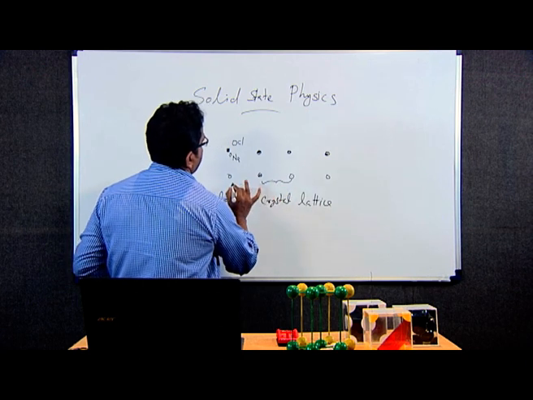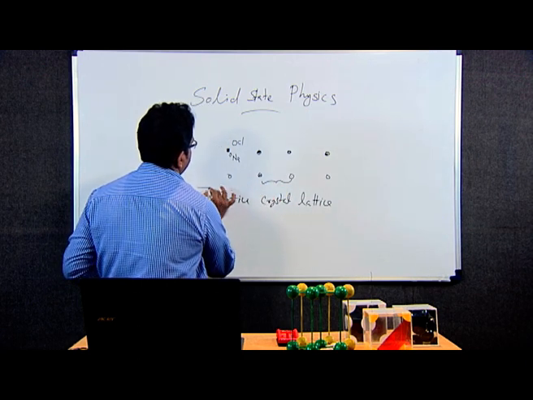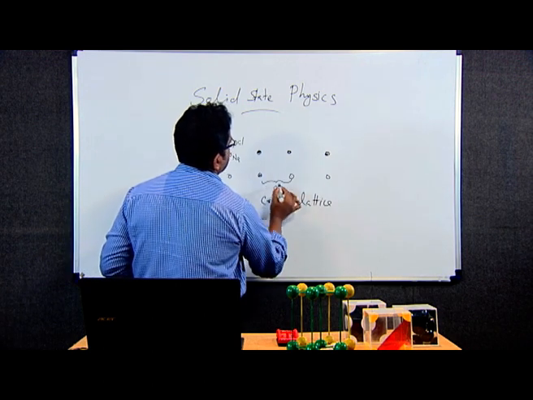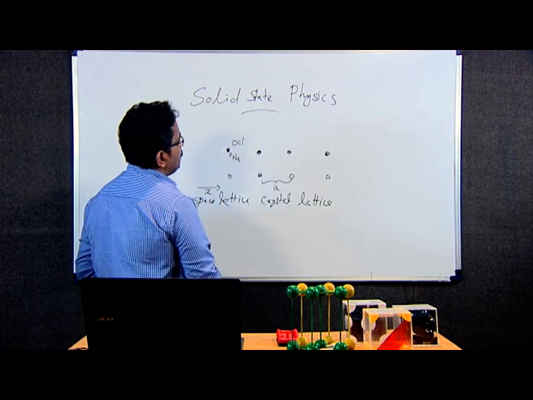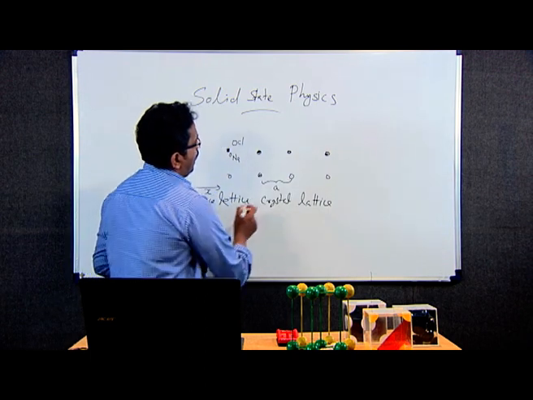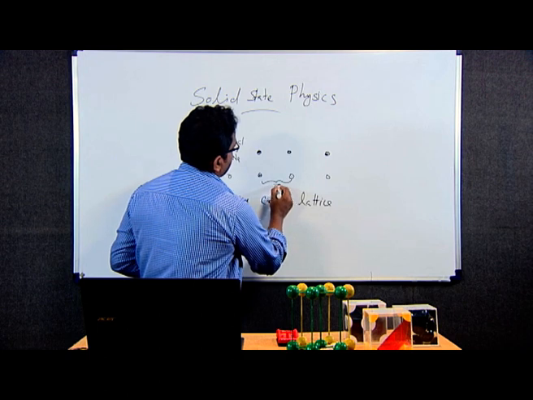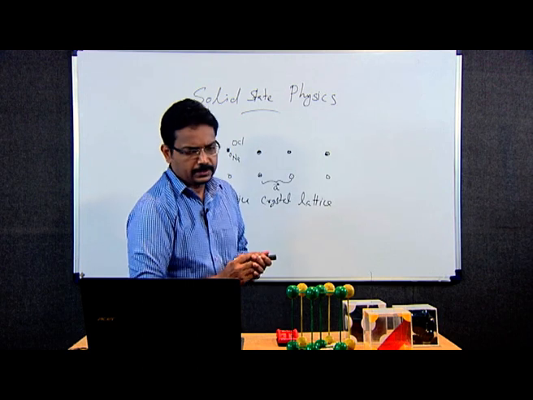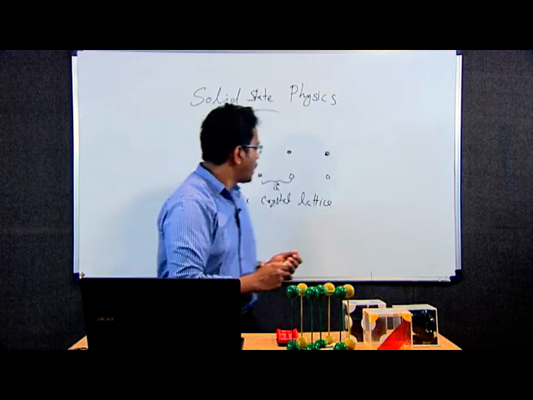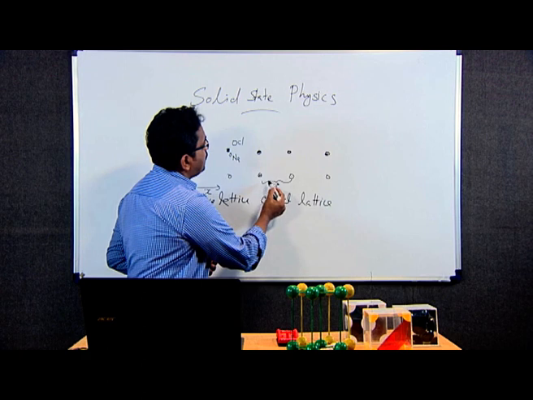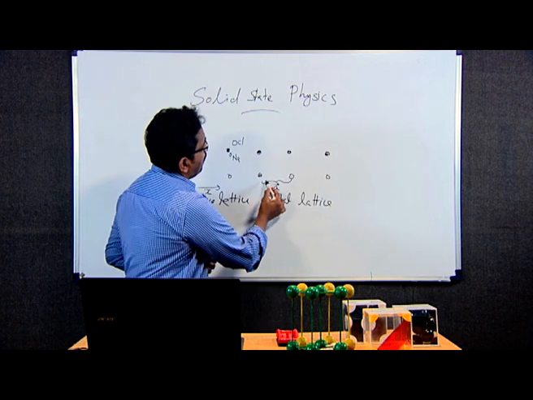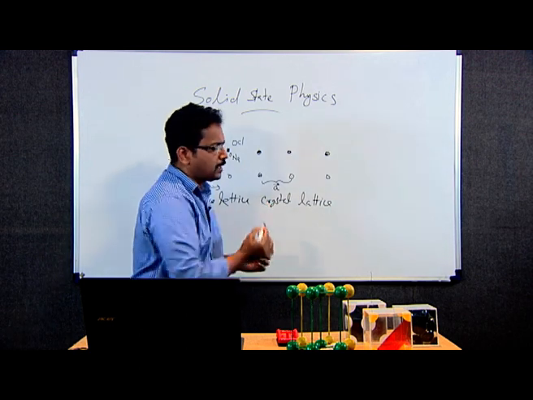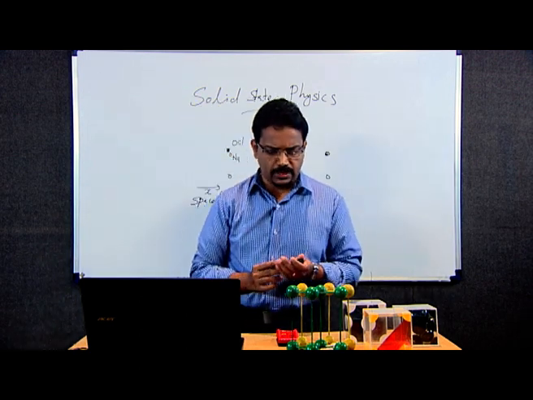If you consider only one dimension, that is x alone, then this particular distance, the distance between two nearest points, is called the lattice constant, or lattice distance. The unit of this distance is a unit of length, commonly nanometer or angstrom.